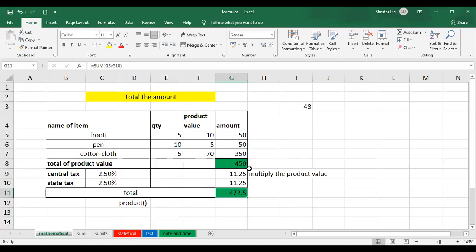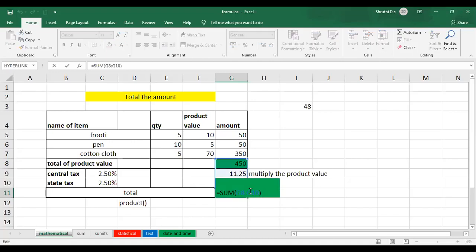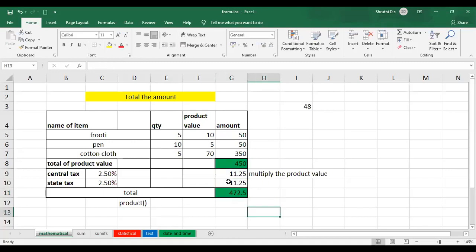This is the percentage, this is the total cost, this is the amount. So everything will be added. See the formula that I have written here for the total. If I just press F2, directly it is going to show you the sum of G8 to G10. G8 to G10 is this one. So 450 plus 11.25 plus 11.25. This is how you can get the product of the numbers and the total of it. This is how a final amount can be generated. So this is about your mathematical functions.